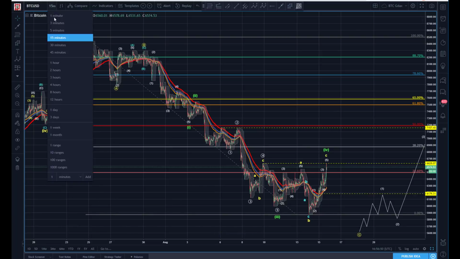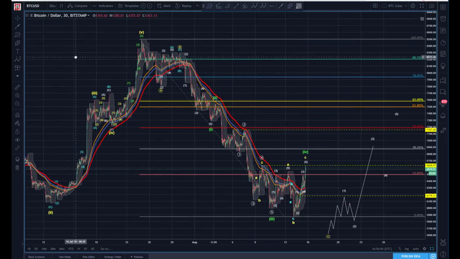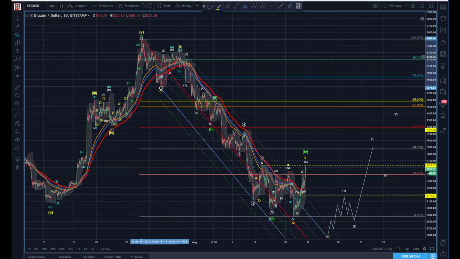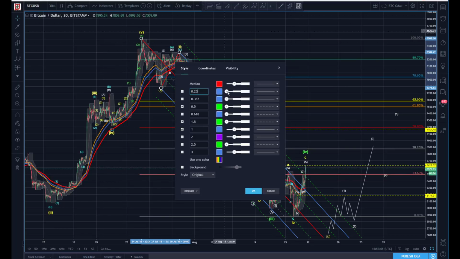One other thing that I thought was kind of interesting here. Let me go back out to my 30-minute. All right, let's see, did we have a pitchfork here? Hang on. All right, so we have made the breakout here. Let's get the 200 on there. Yeah, so we're still holding there.